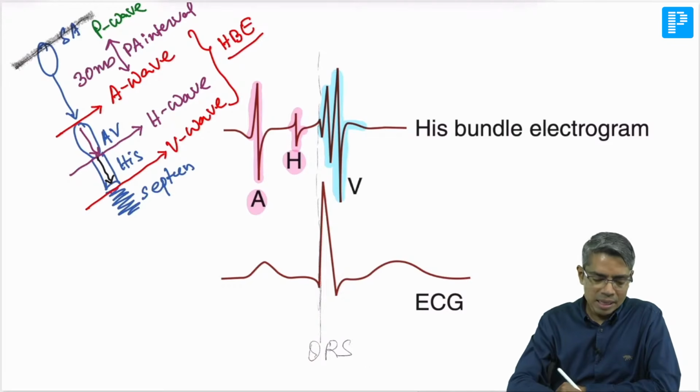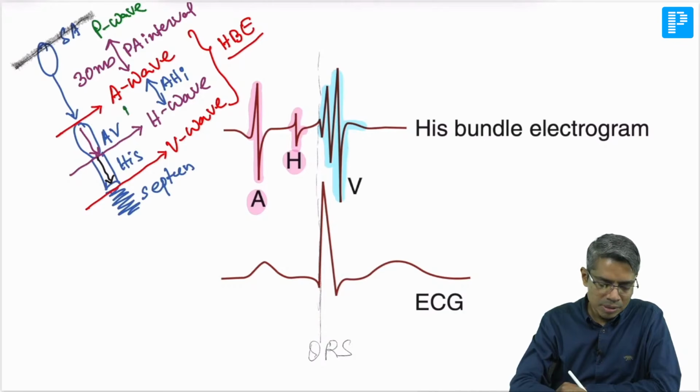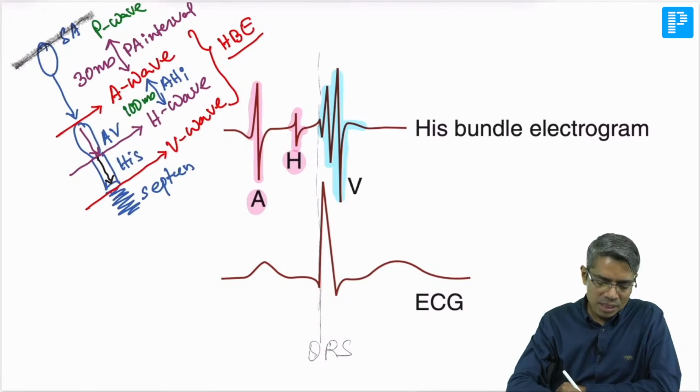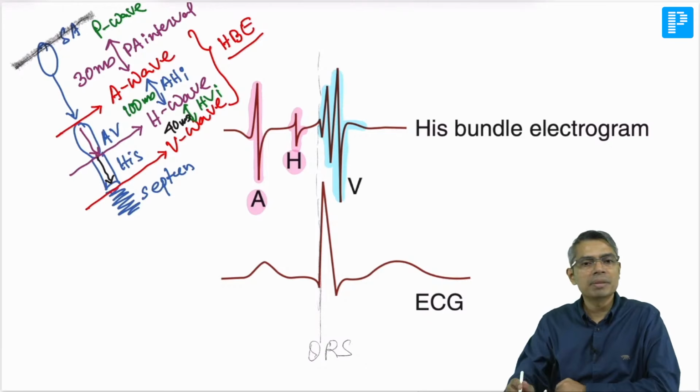Then the A wave will be produced and then the H wave. So this is known as the AH interval. The AH interval is generally 100 millisecond. This is the largest interval that you have to remember. And then the HV interval. The HV interval is normally 40 millisecond. I believe all of you remember.